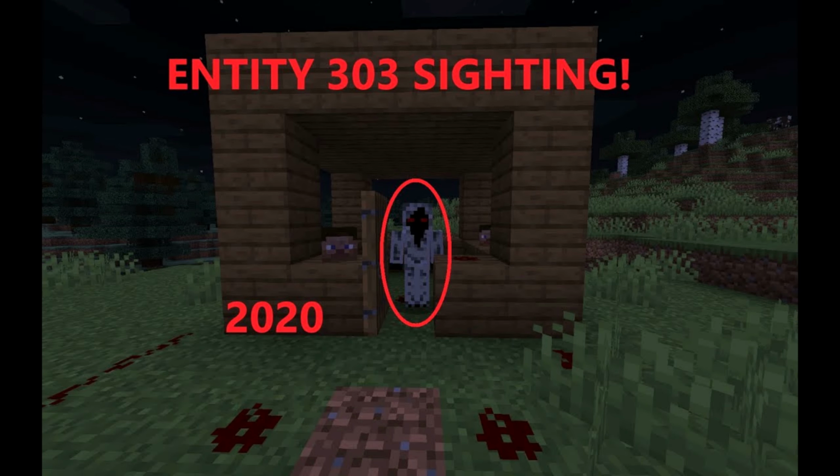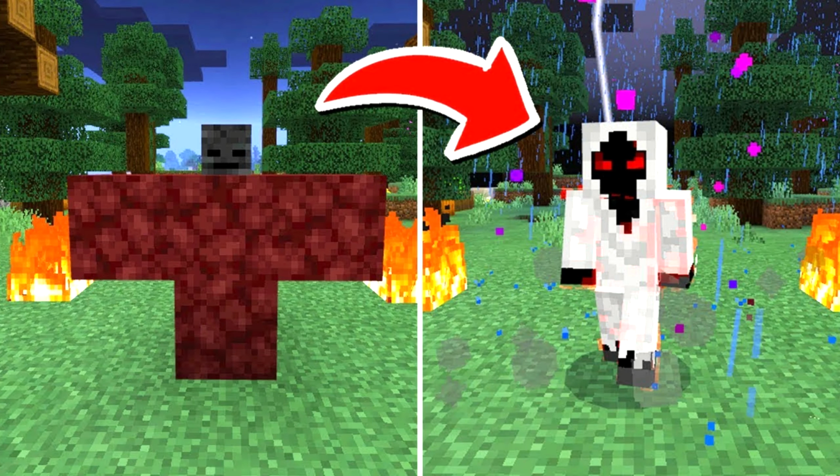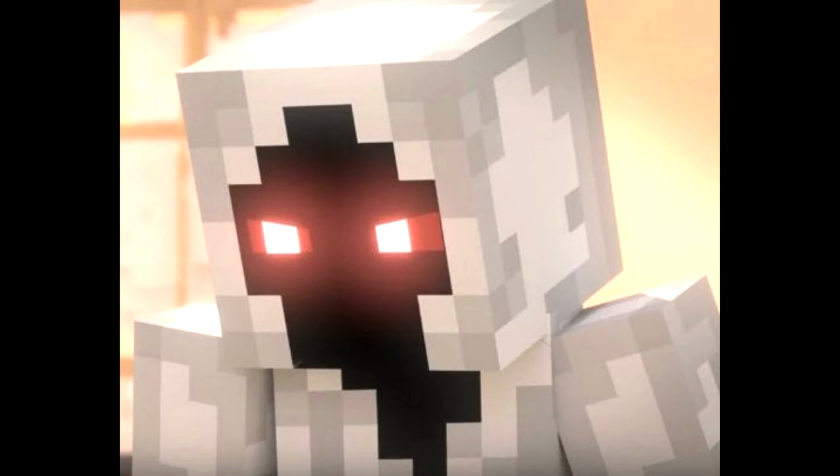Entity 303. In a Herobrine type myth, Entity 303 is the legend of an evil Mojang employee who got fired and wants to get his revenge on Notch, even though Notch doesn't work at Mojang, yeah.